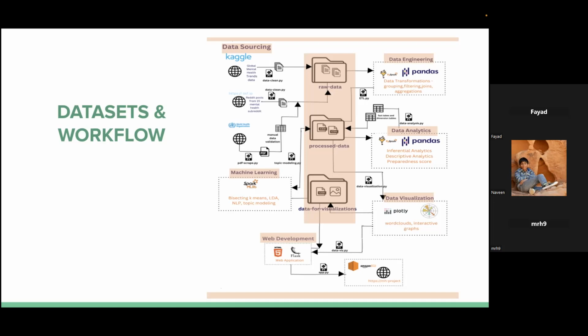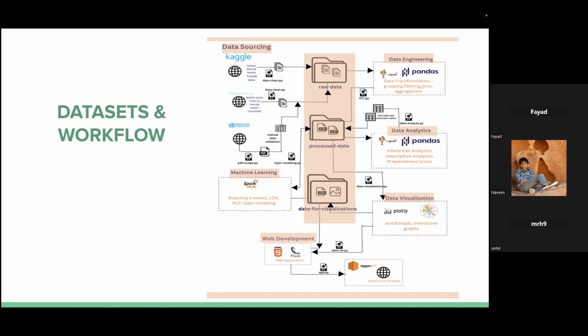So on the data analytics side of things, we have the descriptive analytics and the inferential analysis. On the machine learning side of things, we performed topic modeling using bisecting k-means and LDA. We also formulated our own metric, which we call the preparedness score for a country, which takes into account the number of hospitals, psychiatrists, nurses, government budget, and programs, etc.